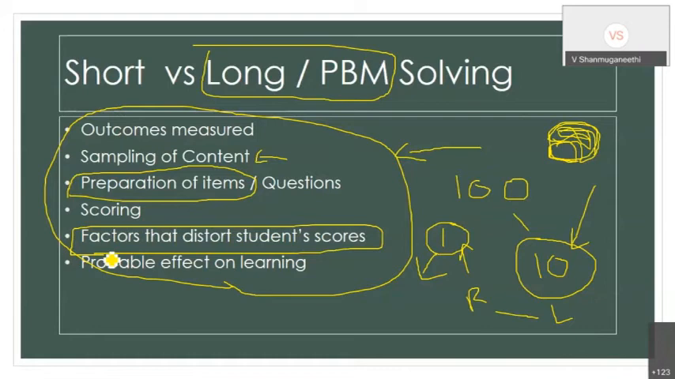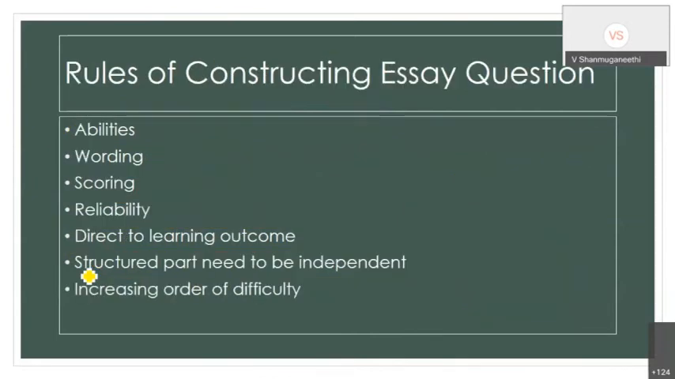So the factors that distort, handwriting, everything plays a role. Again, short answer and long answer play a role. Then the probable effect on learning: which question has high learning, which question tests the lower order skills of the student. These are all major points we have to discuss, or that the question paper setter has to consider when setting the questions. Then only the question will be a tool with minimum error, and you will get the observed score as the true score. Okay, so this is what I wanted to say for this.